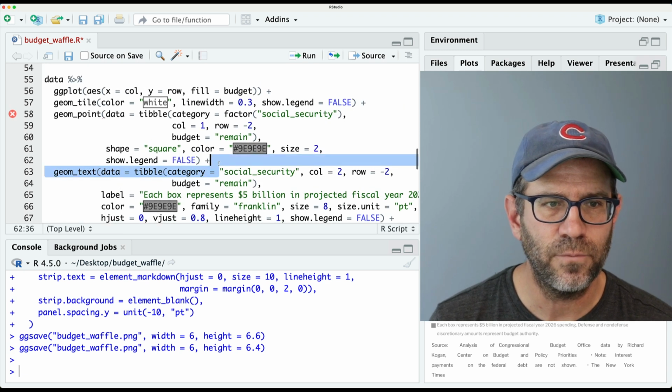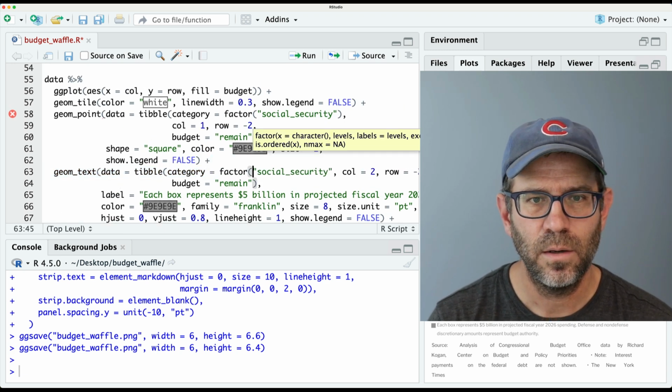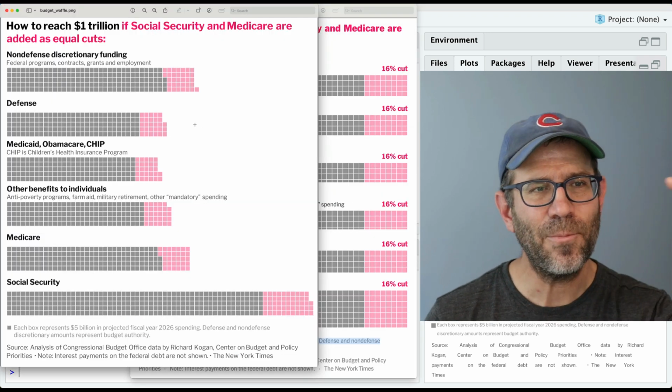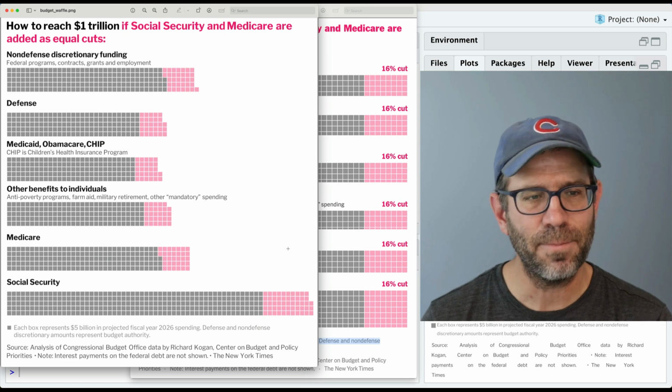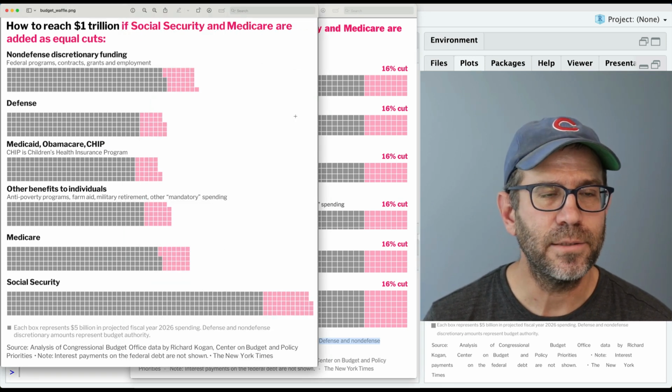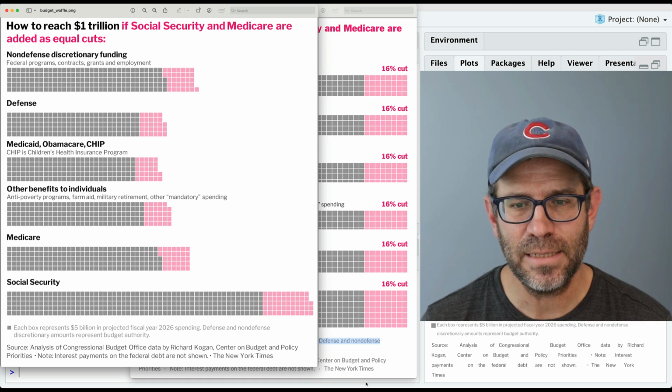And come back here and do it for geom text as well. And get that in, bring that down. Good, that now put our non-defense discretionary spending at the top and got our order to match their order, right? All right, so now let's go ahead and put in that percent cut.